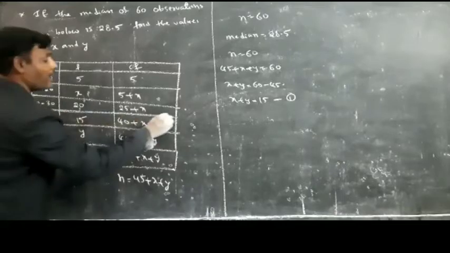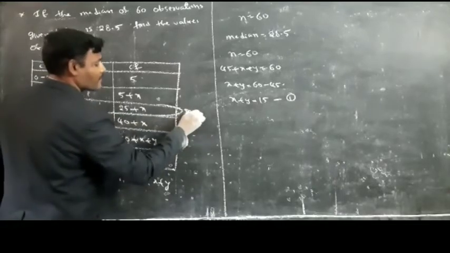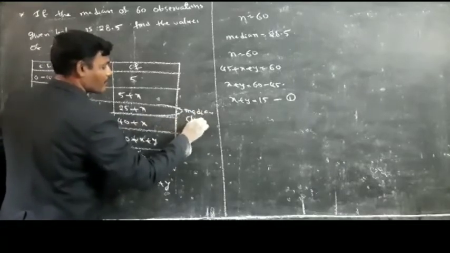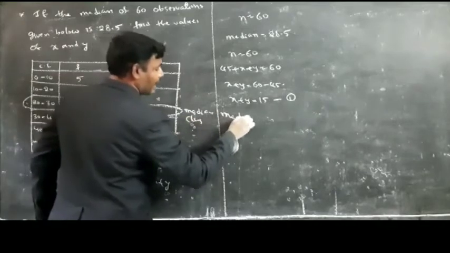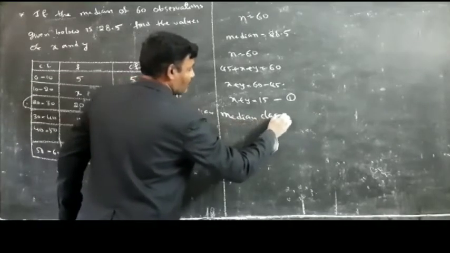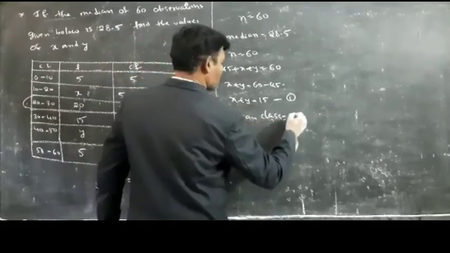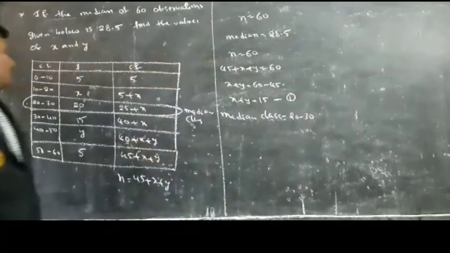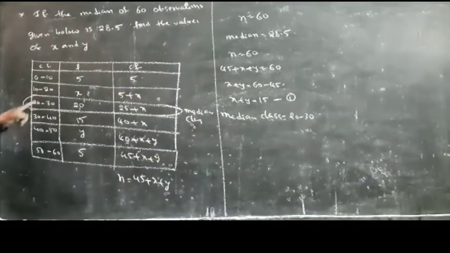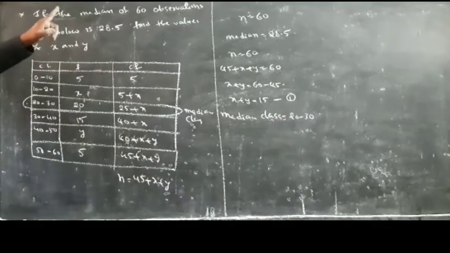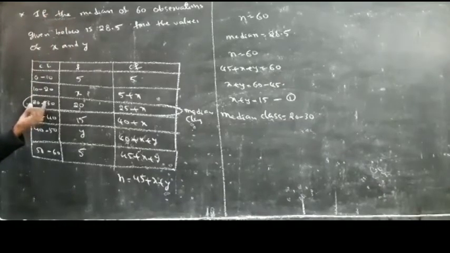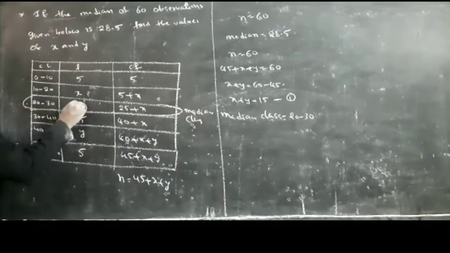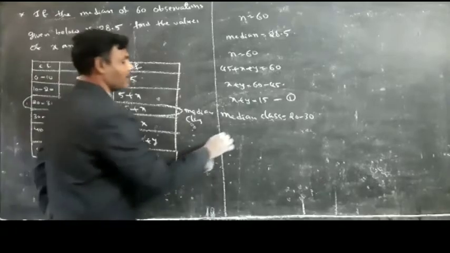This is called the median class, and F means the frequency of the median class.